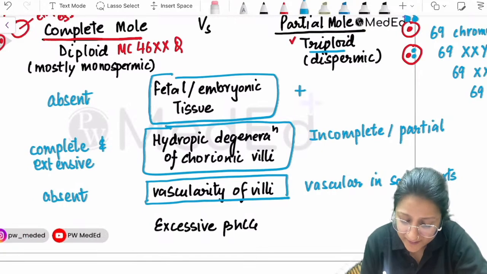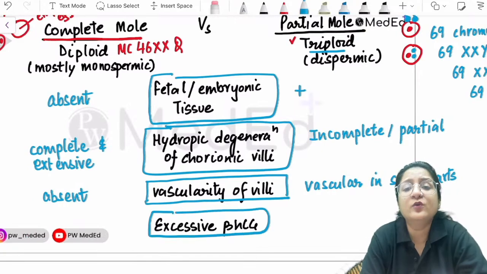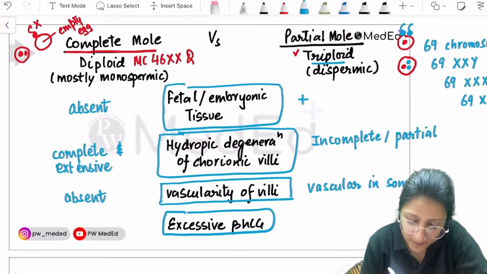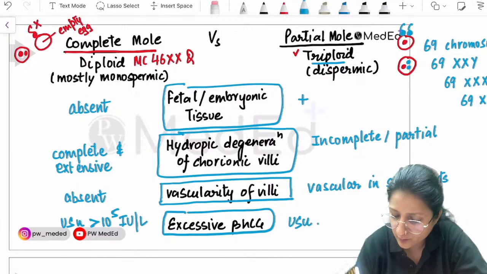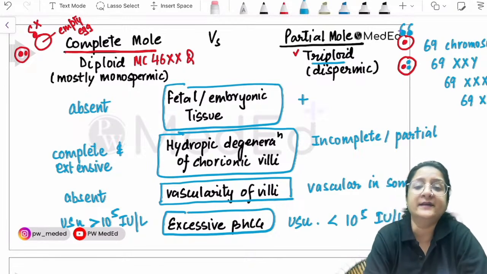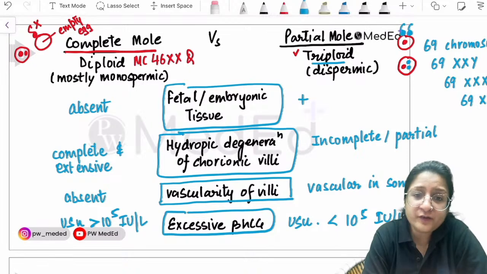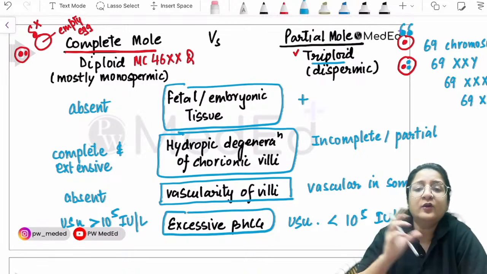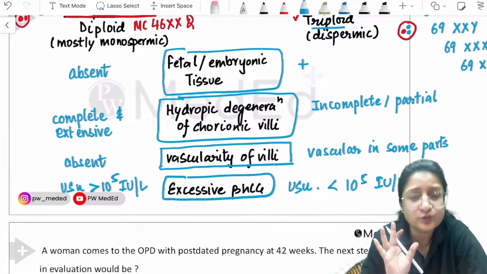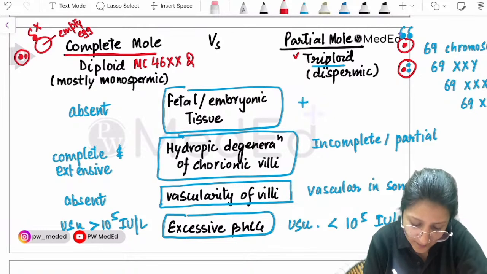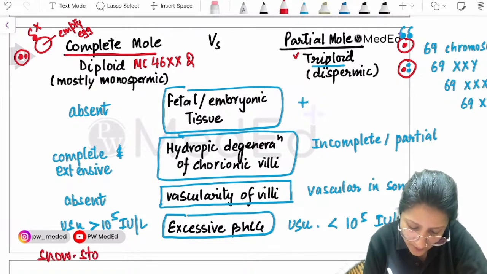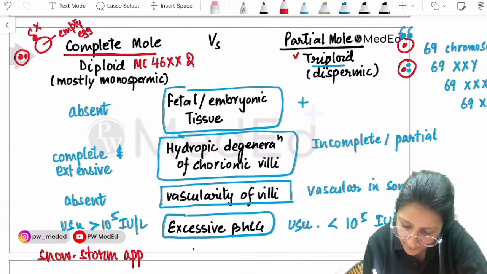And then we have excessive beta HCG also in molar pregnancy. In a complete molar pregnancy, it is usually going to be more than 10 to the power 5 international units per liter, and in a partial mole, it is usually going to be less than 10 to the power 5 international units per liter. And for confirmation, whether it is a complete mole or a partial mole: complete mole is going to show the classic snowstorm appearance on ultrasound.